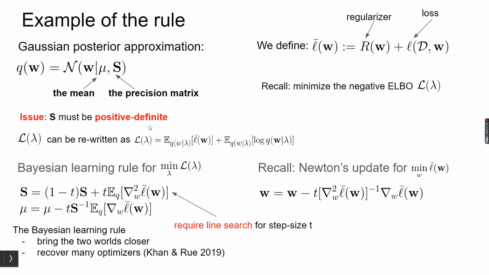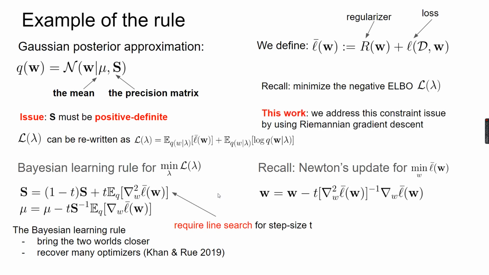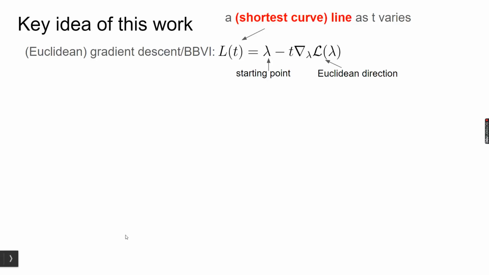However, because we know that the precision must be positive definite, it requires us to line search for the step size, so that the update stays in the constraint set. In this work, we'll address these issues by using Riemannian gradient descent. Before we talk about Riemannian gradient descent, we will first review gradient descent in a Euclidean space.